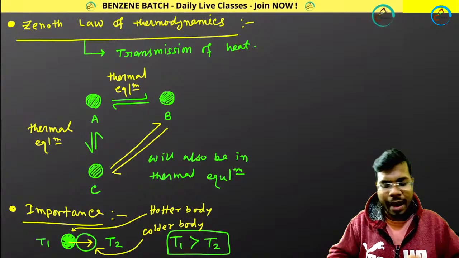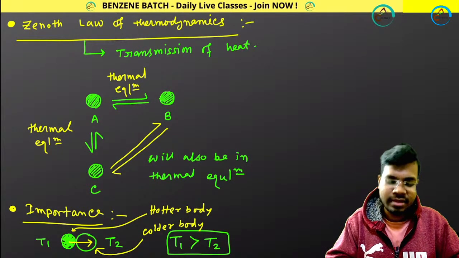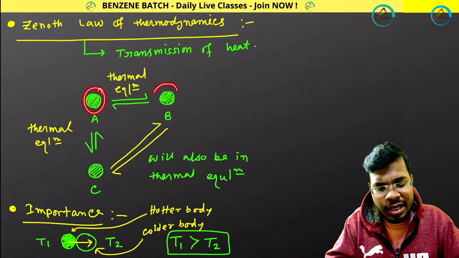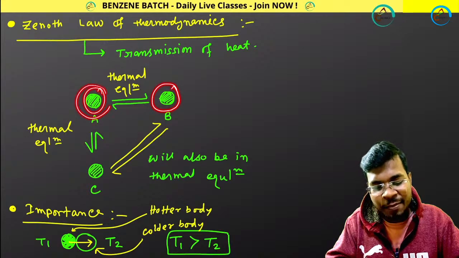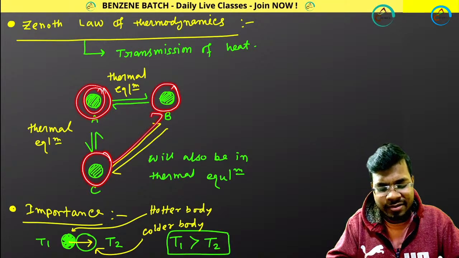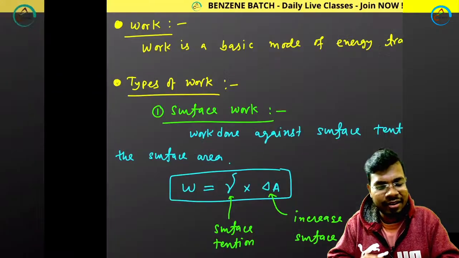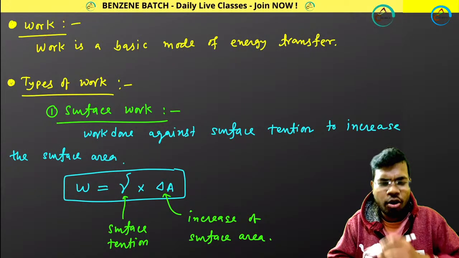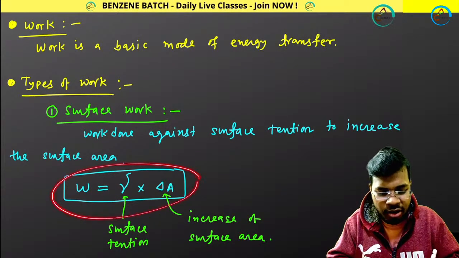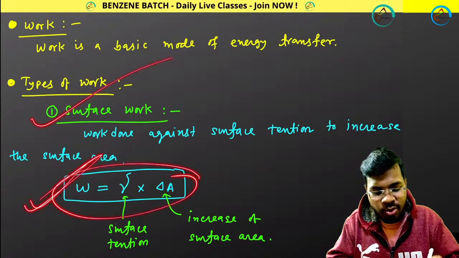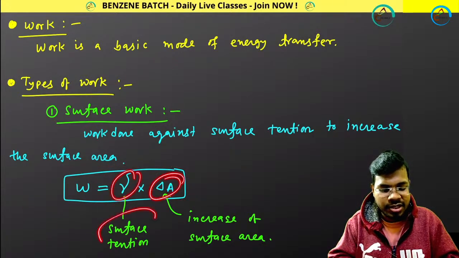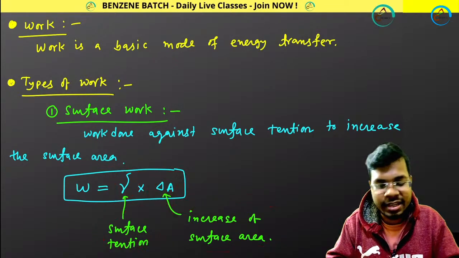Perfect. Come back. Zeroth law of thermodynamics: if A is in thermal equilibrium with B and A is in thermal equilibrium with C, then B and C will be in thermal equilibrium. That is the concept. Then work. A lot of works are there, so remember these formulas. Surface work: gamma delta A, surface tension multiplied by increase of surface area.